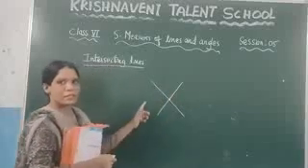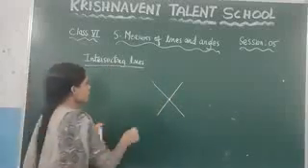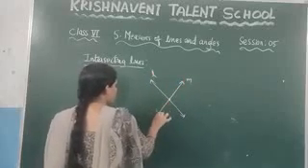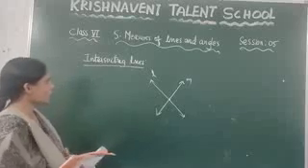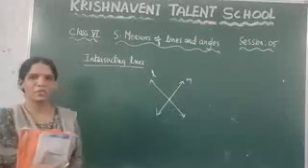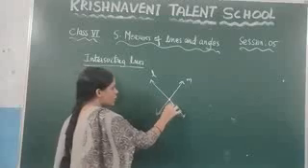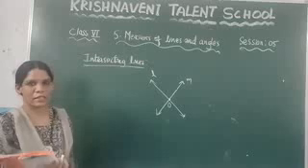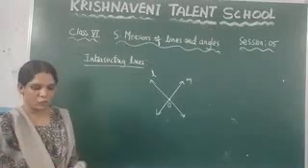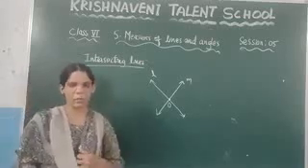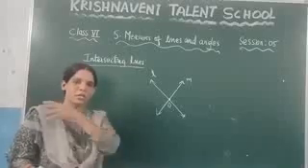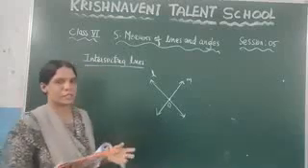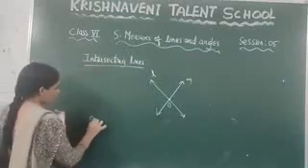Let us consider this line as L and this line as M. So we can say that the lines L and M are intersecting lines because these two lines have an intersection point, which is O. These types of lines we call intersecting lines. So what is the meaning of intersecting lines? If two lines are intersecting at one common point, such lines are intersecting lines. Now let us see the next one, which is the perpendicular lines.